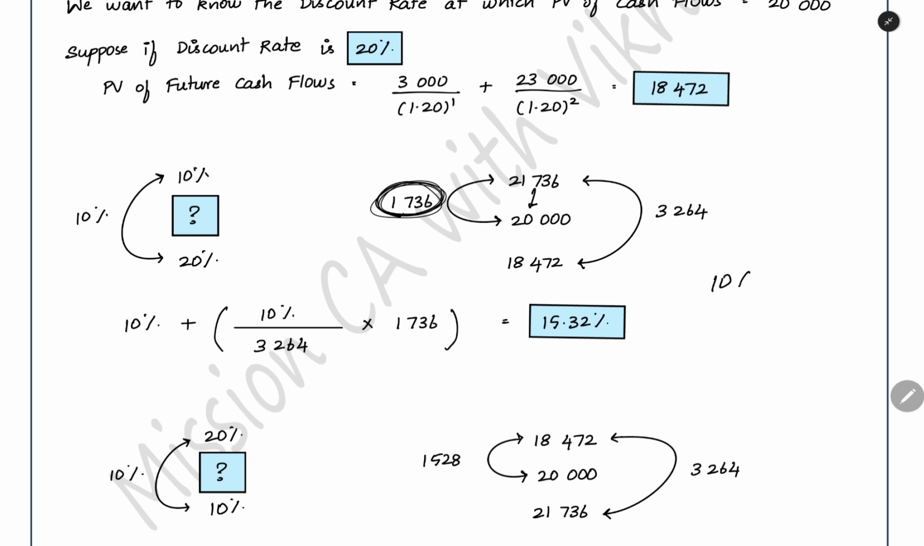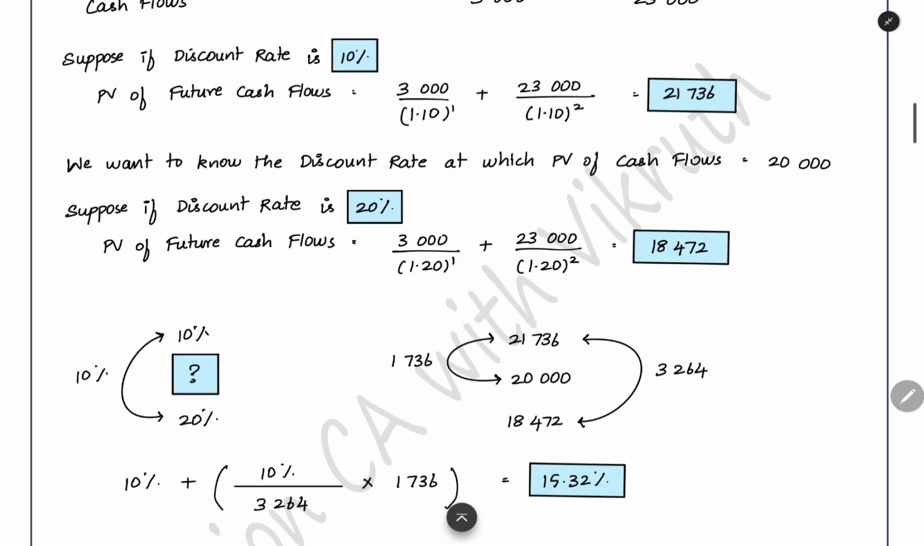10 percentage it is changing for 3,264 change in present value. We have to change the present value by 1736. So how much proportion percentage we have to add? This we can find it out. Add this value to 10. You will get 15.32%. That's all about the concept of IRR. This is how we have to use the two different discount rates and find out the IRR.